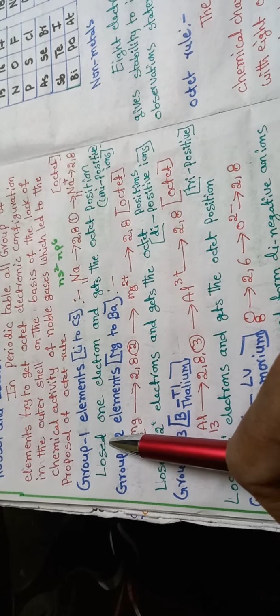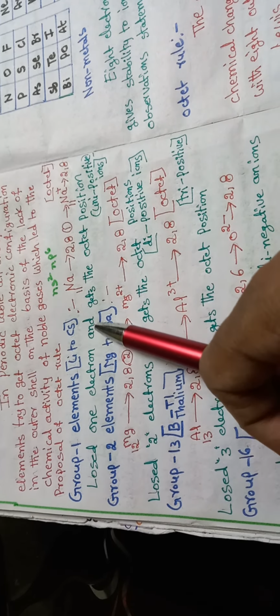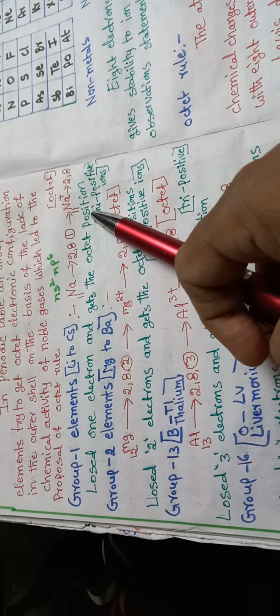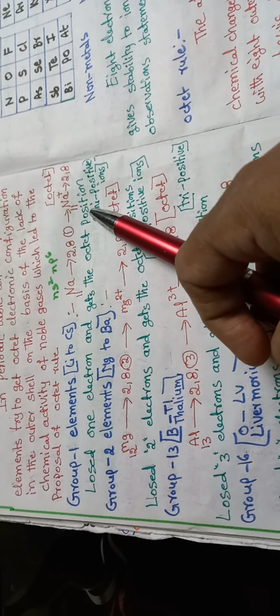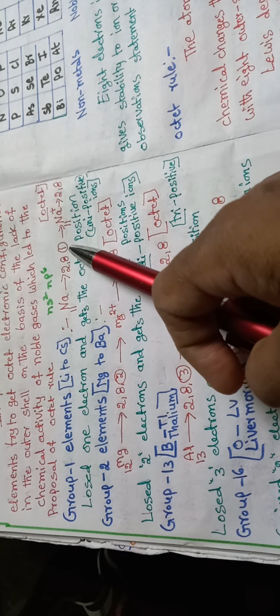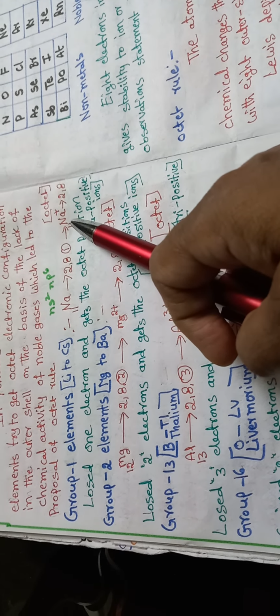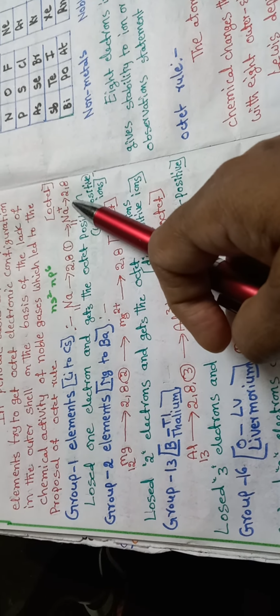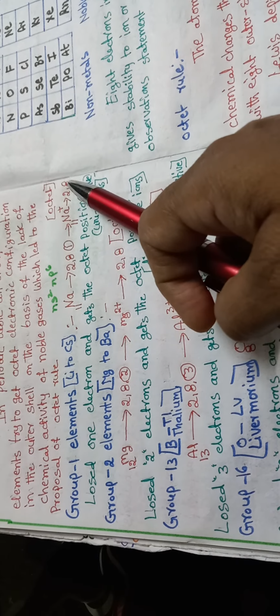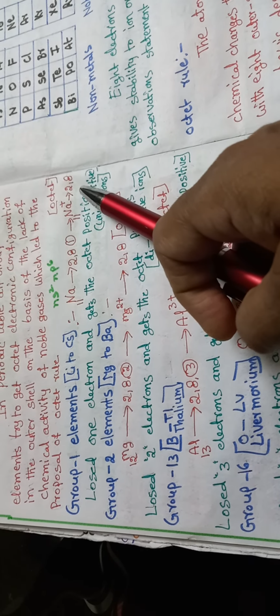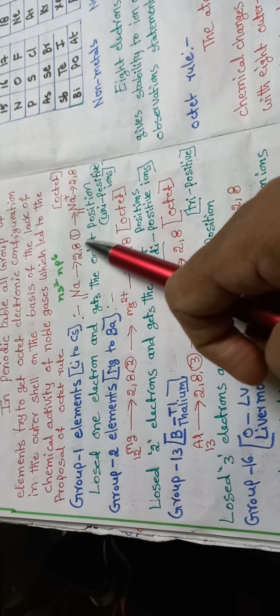These group 1 elements lose one electron and get the octet position. For example, sodium, atomic number 11, electron configuration 2,8,1. So sodium loses one electron and gets the octet. When sodium loses one electron, it is called a unipositive ion.